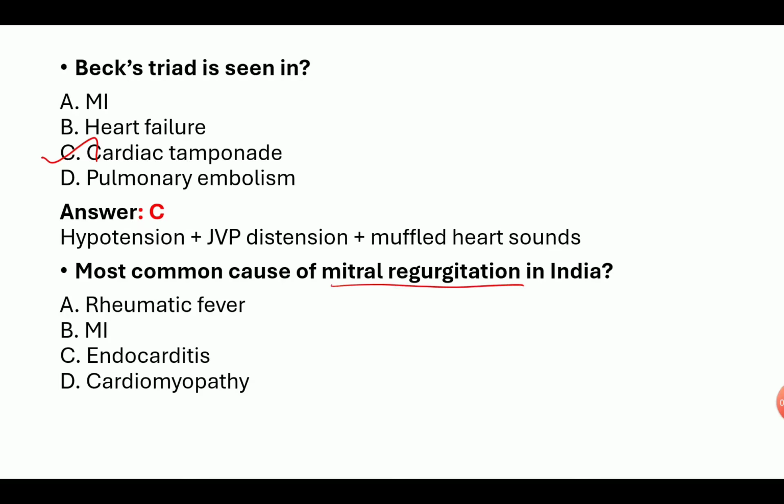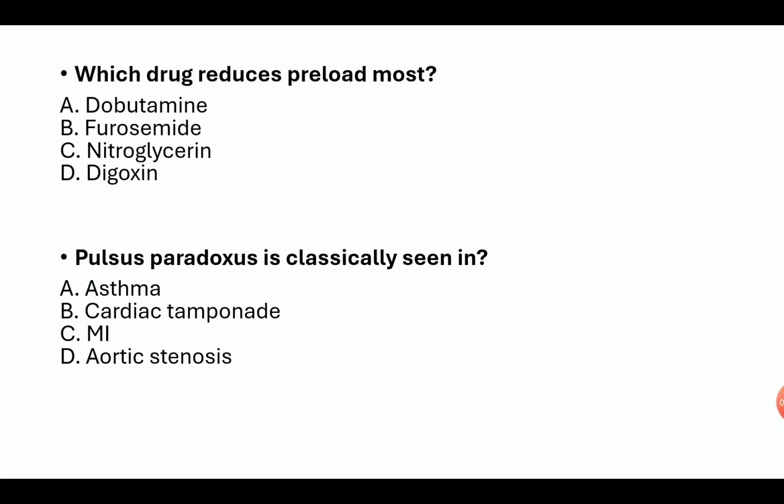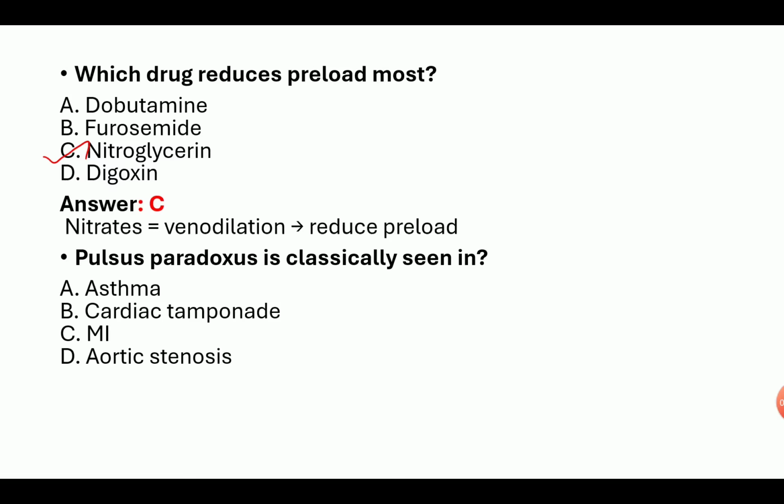Most common cause of mitral regurgitation in India: rheumatic fever, MI, endocarditis, cardiomyopathy. Answer is rheumatic fever. Which drug reduces preload most? Dopamine, furosemide, nitroglycerin, digoxin. Answer is nitroglycerin. Nitrates work by vasodilation, so it will reduce the preload.